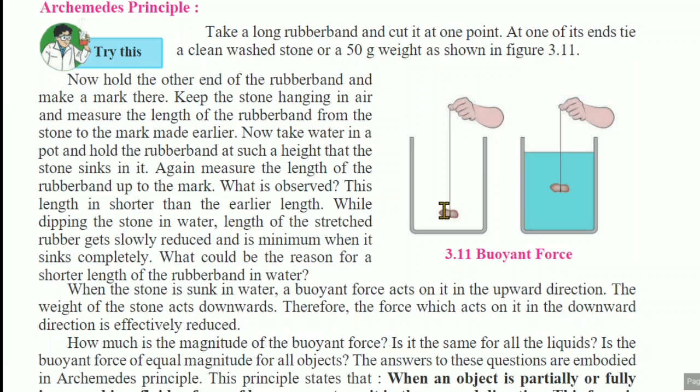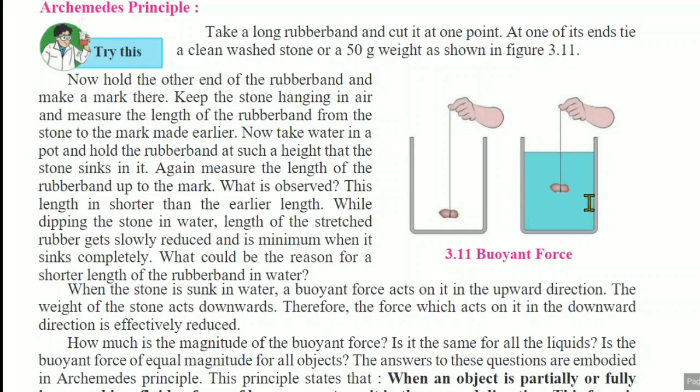So now hold the other end of the rubber band and make a mark there. Keep the stone hanging in the air and measure the length. Now take water in a pot and hold the rubber band at such a height that the stone sinks in it.